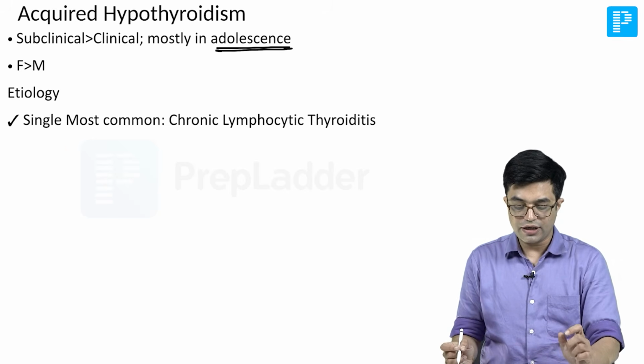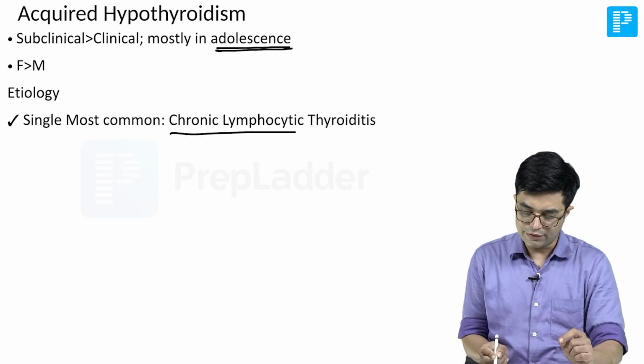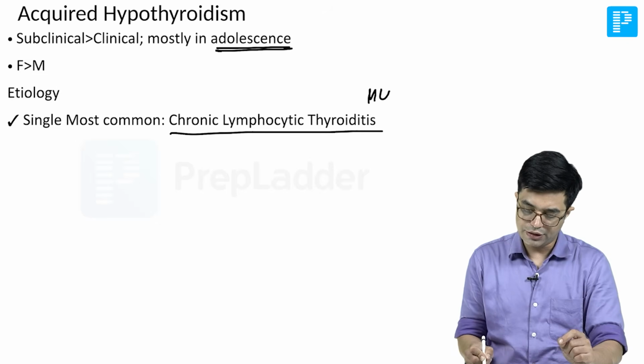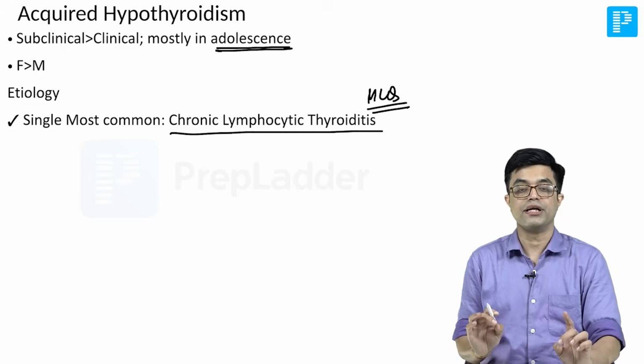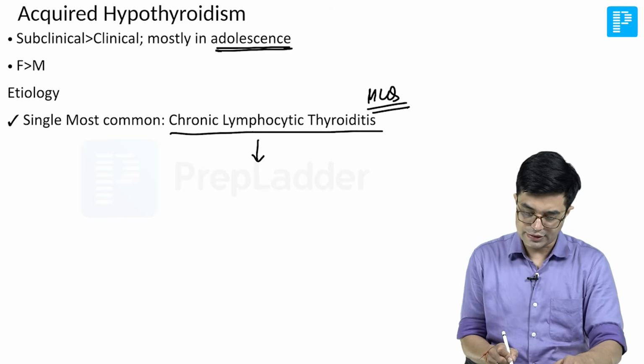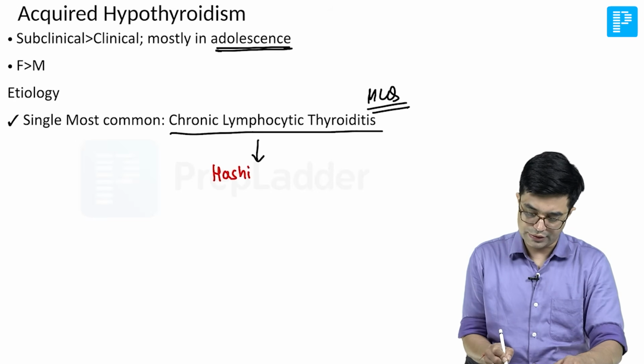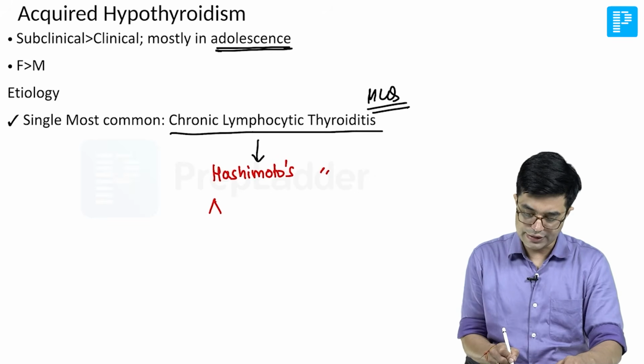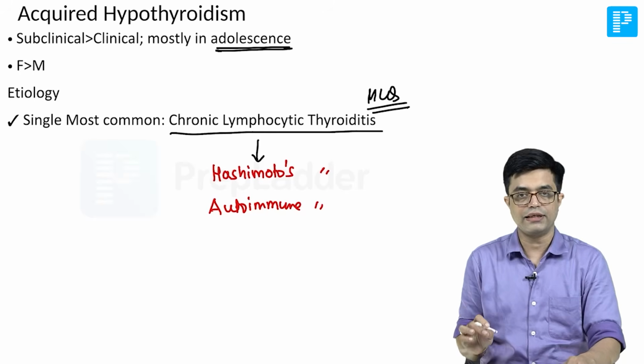Females are twice more commonly affected as compared to males. Etiology wise, single most common cause is chronic lymphocytic thyroiditis. MCQ asked in NEET super specialty exam. Chronic lymphocytic thyroiditis is also called as Hashimoto's thyroiditis. So if the name is changed, don't get confused. It is also called as autoimmune thyroiditis. So different names of the same entity.